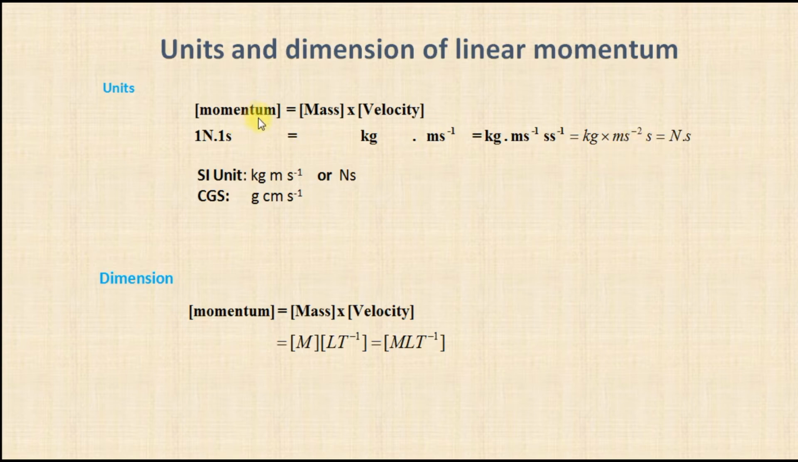So the momentum has two units. Either we can represent it in terms of kg meter per second or Newton second. In terms of CGS units, gram centimeter per second. And let's see the dimension of this one. Mass is represented by capital M and velocity is represented in terms of length and time inverse. The total dimension of this linear momentum is mass, length and time inverse.